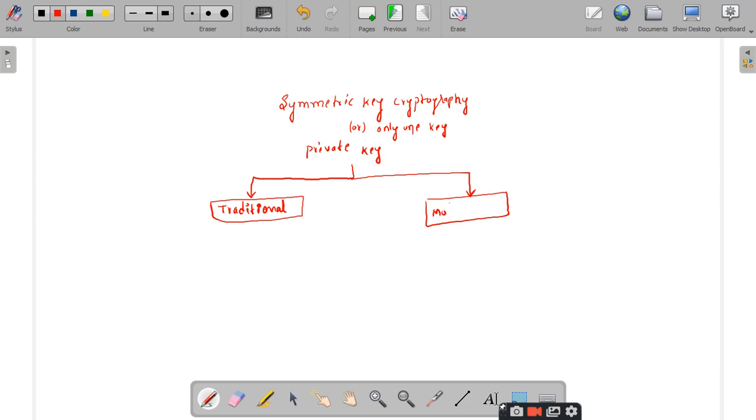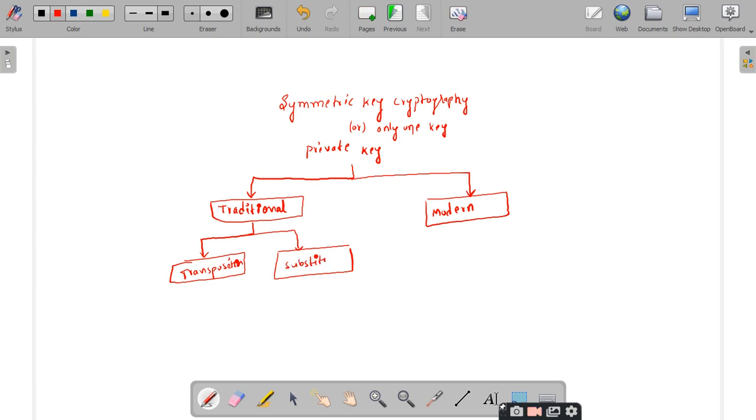Modern ciphers, sir. What are the categories under this traditional? Transposition and substitution. Super. They are transposition and substitution.